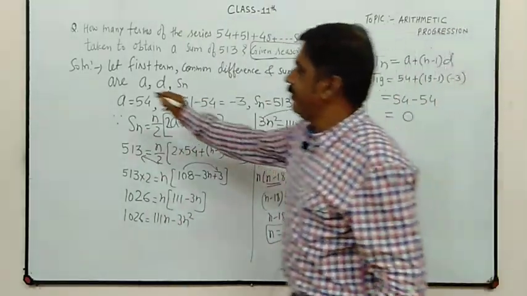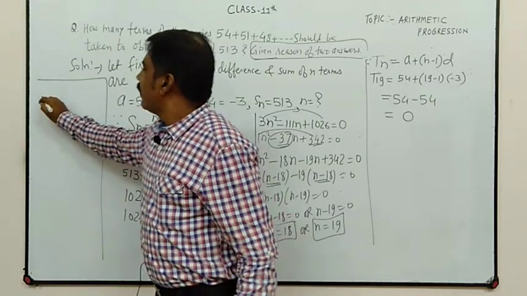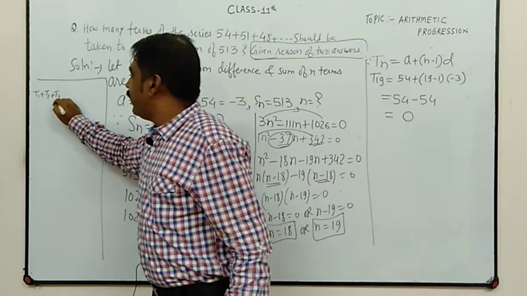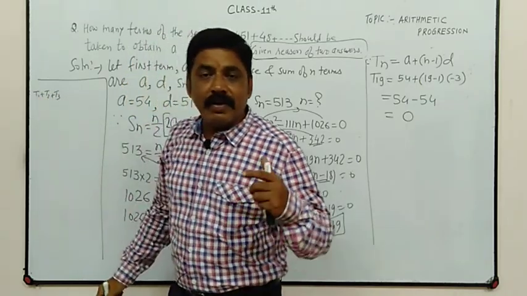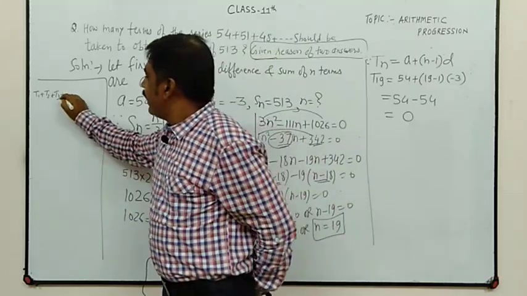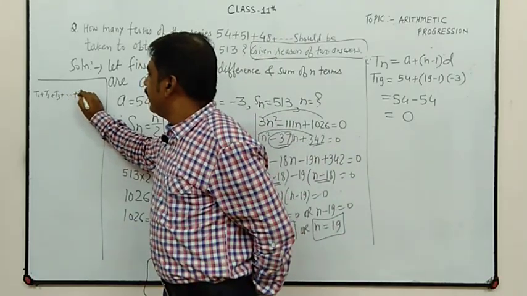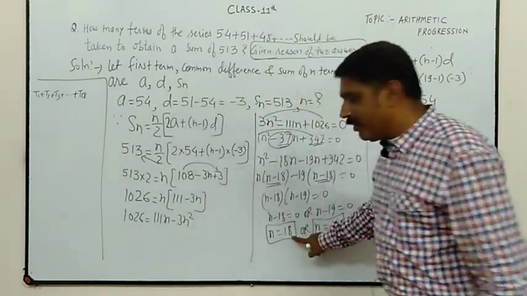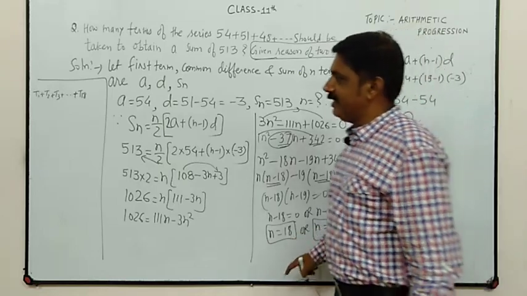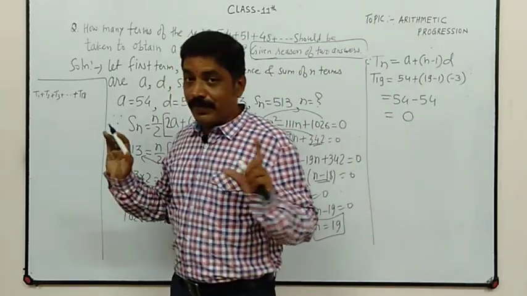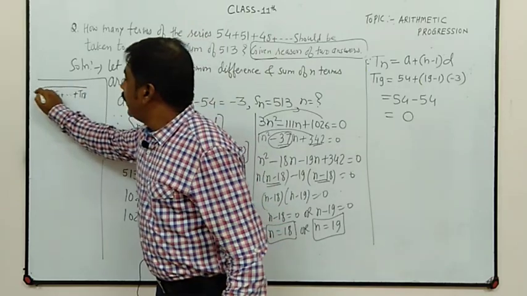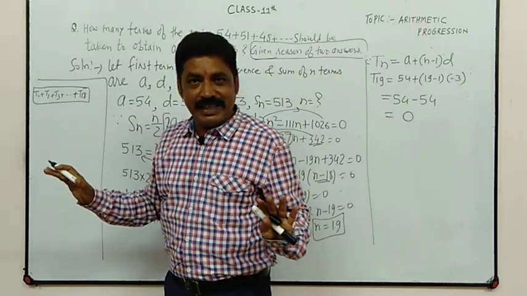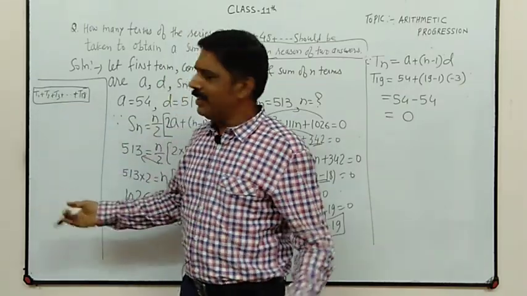Now see, in rough, t1 plus t2 plus t3, it means sum of 3 terms, and so on up to t18, because we got the lowest number is 18. Now we can say the sum of 18 terms, yes, because there are 18 terms.